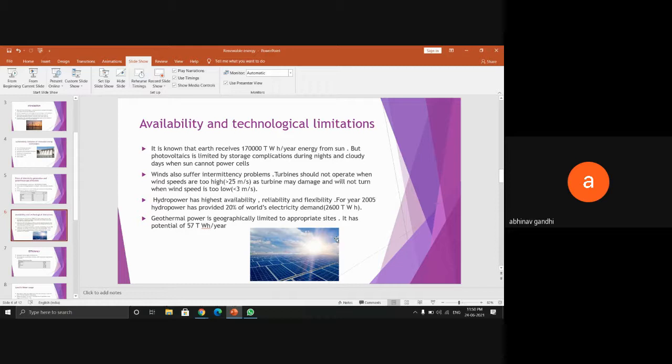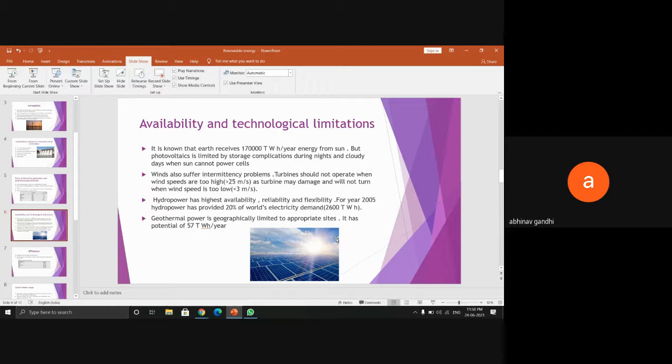It is known that Earth receives about 170,000 terawatt hours of energy per year from the sun, but we don't utilize the full energy, as it has the problem of storing energy at night and on cloudy days. That is the limitation of solar energy.